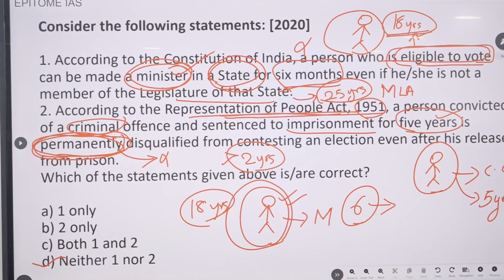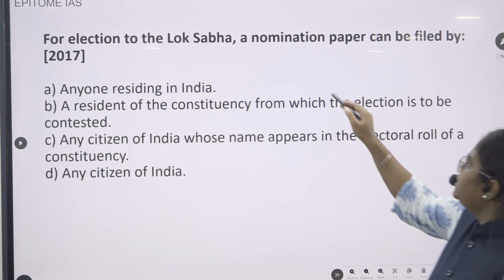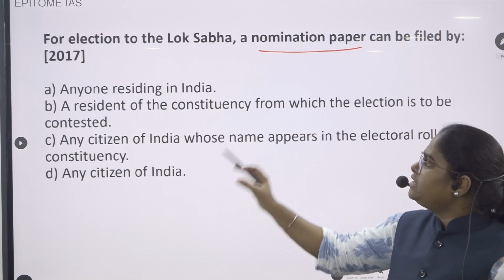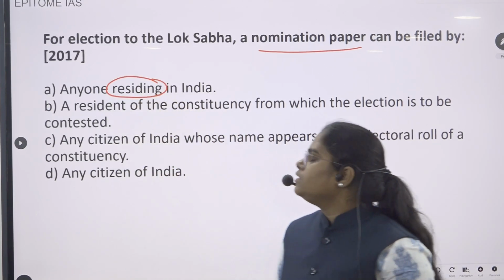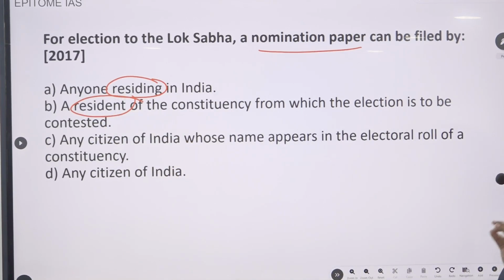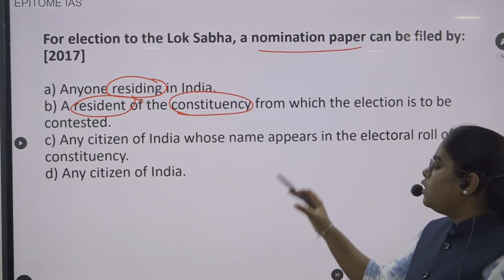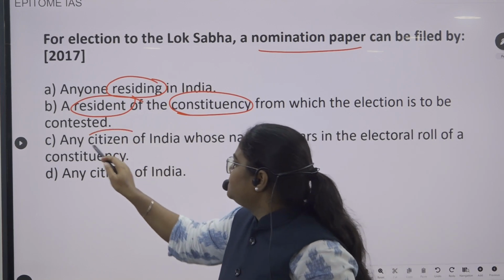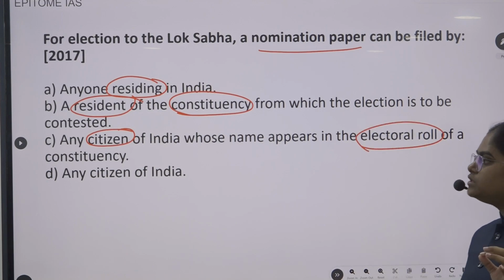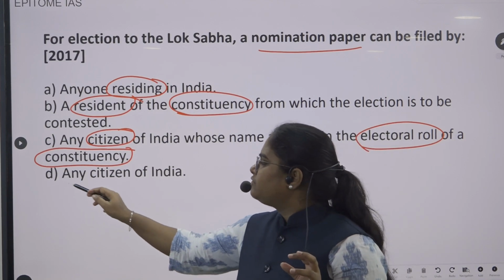Now let us go to the next question. For an election of Lok Sabha, a nomination paper can be filed by option A, anyone residing in India. Option B, a resident of the constituency from which the election is to be contested. Option C, any citizen of India whose name appears in the electoral roll of a constituency. And option D, any citizen of India.